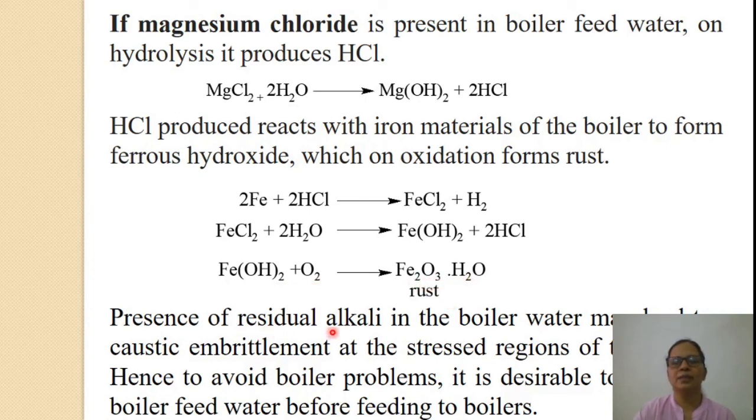Presence of residual alkali in the boiler water may lead to caustic embrittlement. Residual alkali is NaOH, which may lead to caustic embrittlement at the stressed regions of the boiler. Cracks will be developed in boilers because of this alkali, and to avoid these boiler problems, it is desirable to treat the boiler feed water before feeding it to boilers.